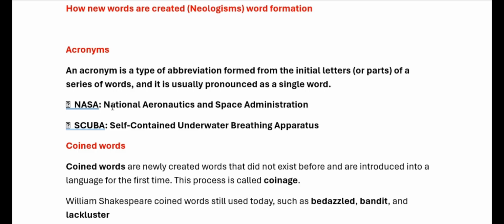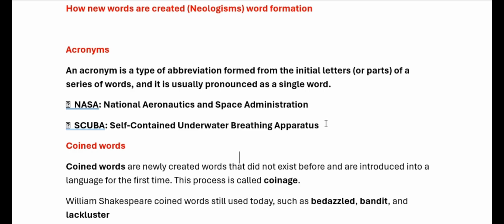NASA is the abbreviation of National Aeronautics and Space Administration. If we take the initial letters of the words National Aeronautics and Space Administration, then the word that is formed is NASA. Another example is SCUBA. SCUBA is the acronym of self-contained underwater breathing apparatus. Okay, this is one method of word formation.